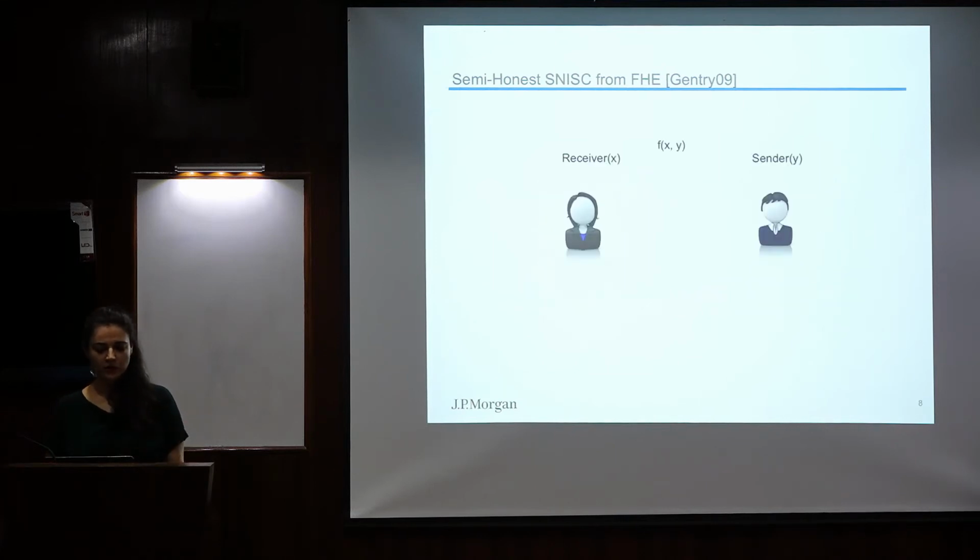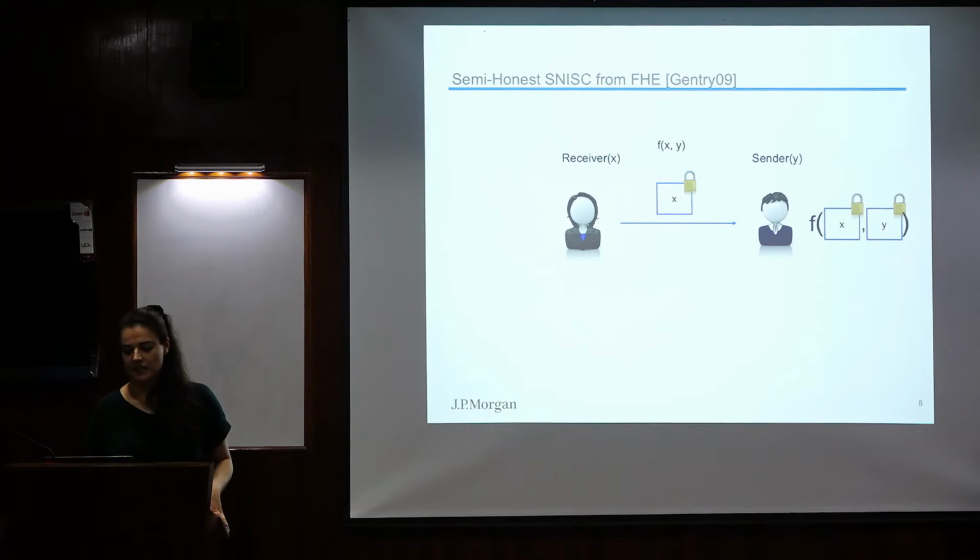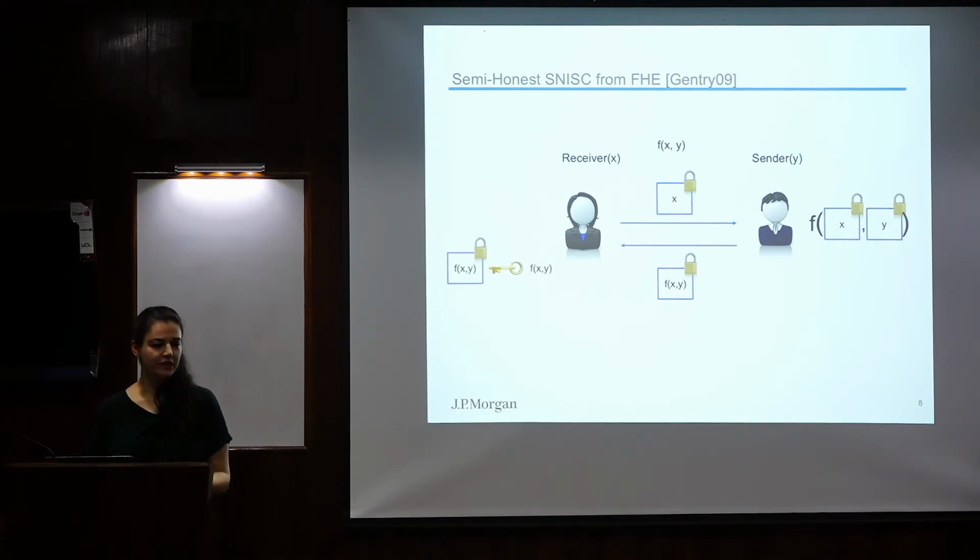So now this protocol is as follows. Also, Yuval mentioned this protocol yesterday, so I'm not going to stay too much on this slide. So let's see how the protocol works. In the first round, the receiver encrypts his input X and sends an encryption of X to the sender. Then the sender homomorphically evaluates on the encryption of X and on his input Y, and then sends back the answer to the receiver. Okay, that's a super simple protocol, and then the receiver can decrypt and find the answer.